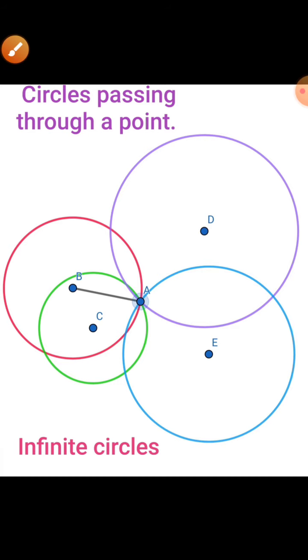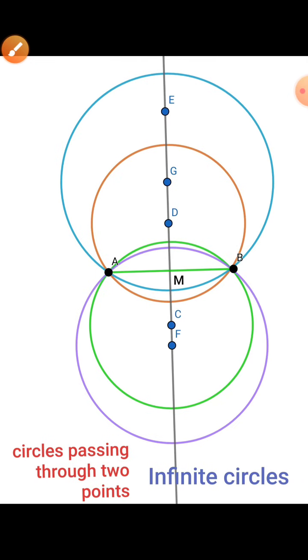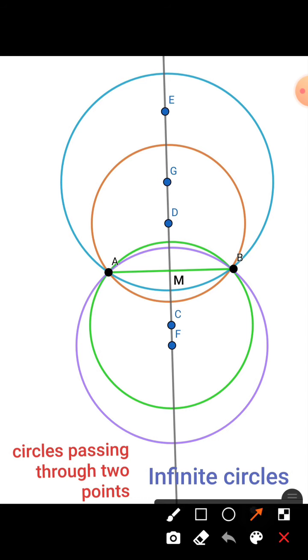Now students will see the circles passing through two distinct points. In the figure, point A and point B are two distinct points and segment AB joins the points A and B. There are an infinite number of circles passing through two distinct points.